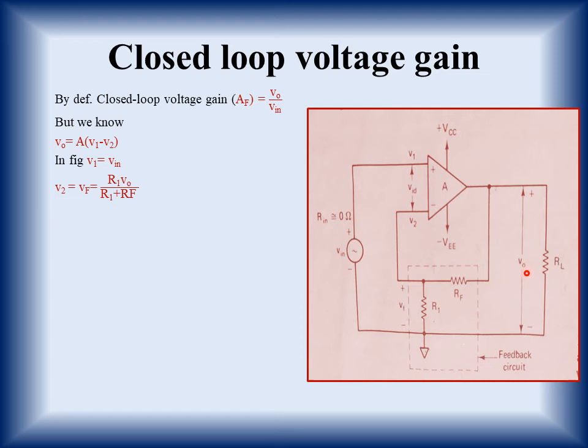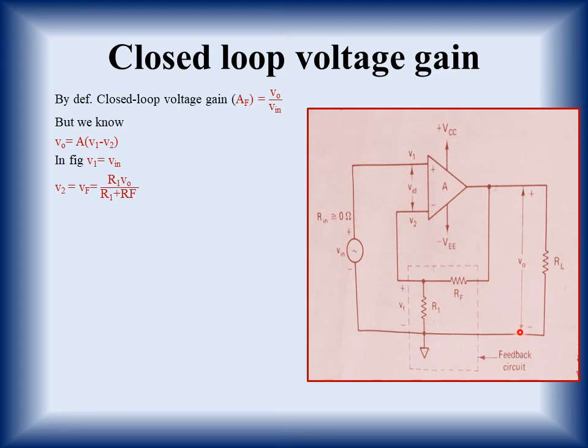Now we have discussed this type of combination before, and this can be calculated by using this circuit. Remove RL. We'll simply discuss V naught. For V naught we'll be using the voltage divider rule.